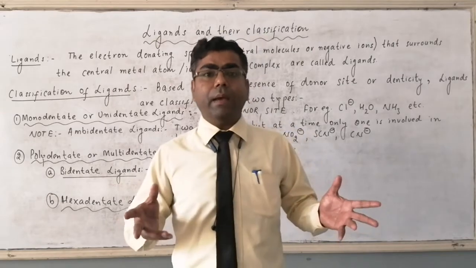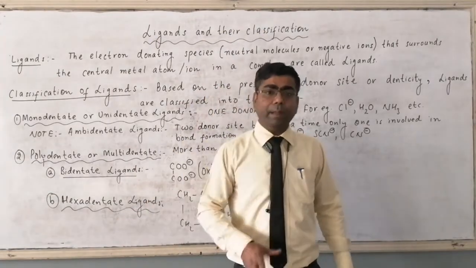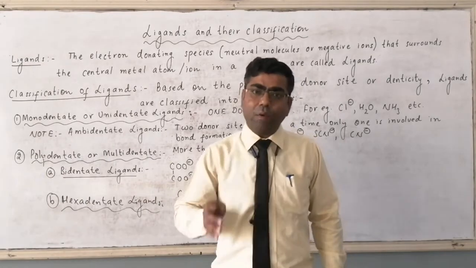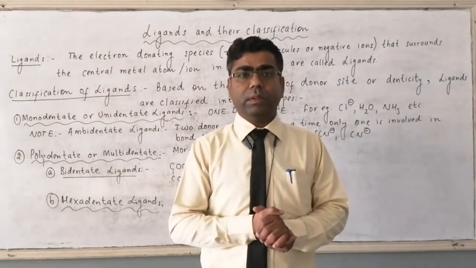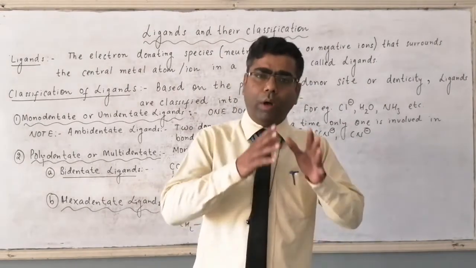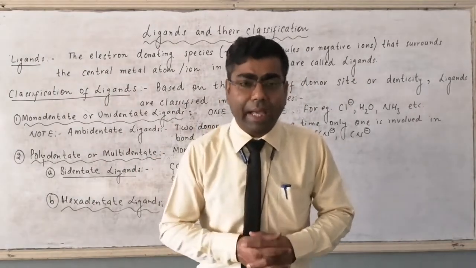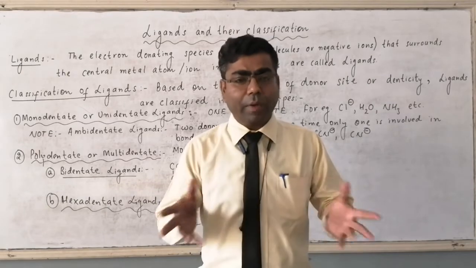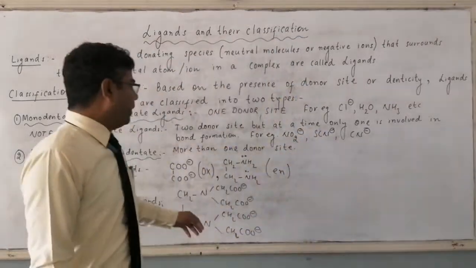Now, what do we mean by monodentate ligand or unidentate ligand? It's very simple. These ligands have only one donor site or one donor atom. It means these ligands will form only one coordinate bond with the central metal atom or central metal ion. And that's why these are called monodentate ligand or unidentate ligand.